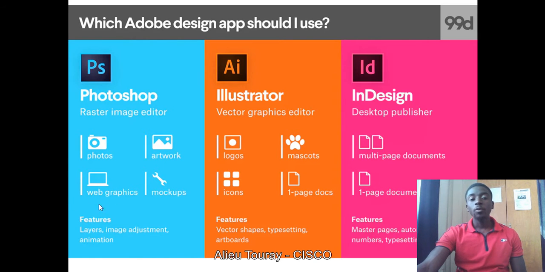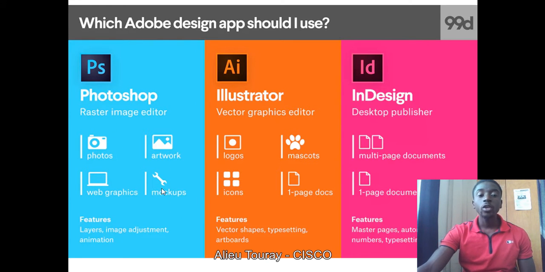You can use it for web graphics. If you want to design something to put on a website that will catch the eye of viewers, the best option is to use Photoshop. Or you want to create mockups.